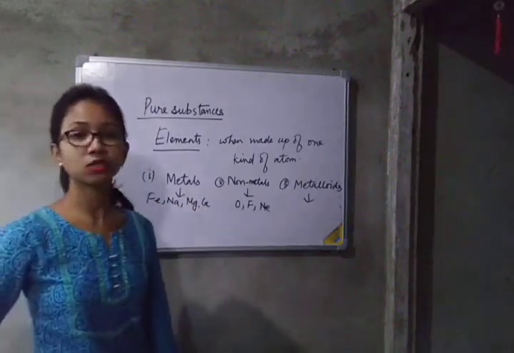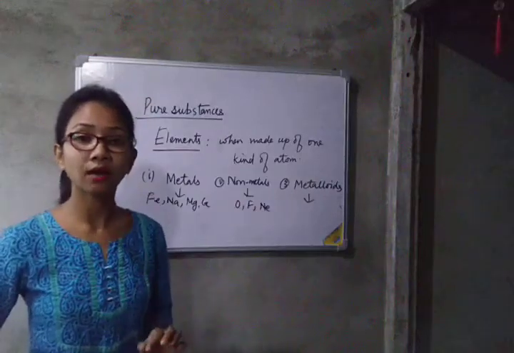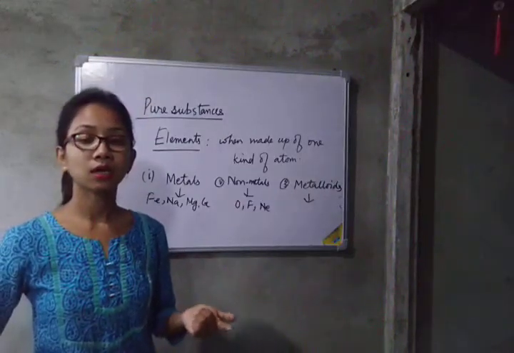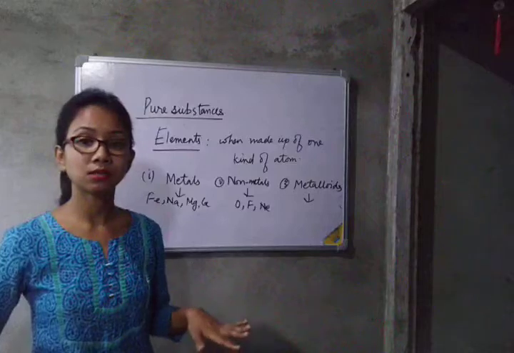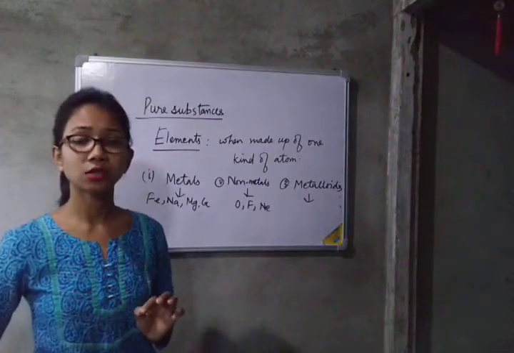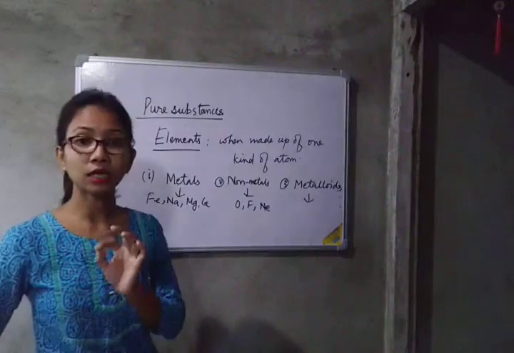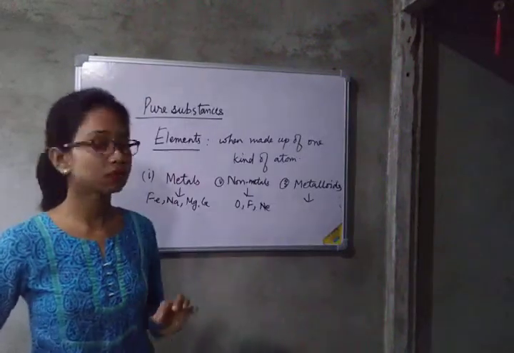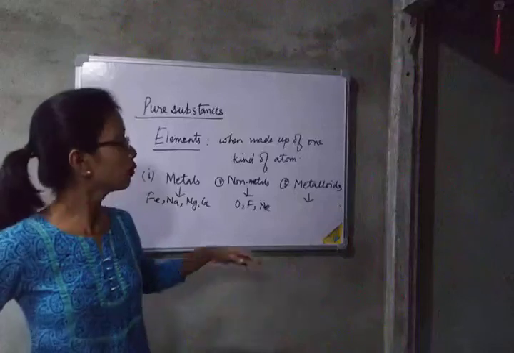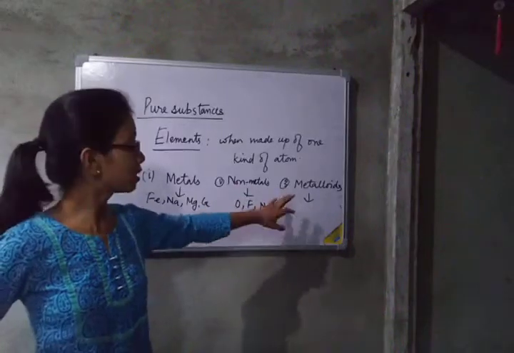Then non-metals are not hard, or we can say they exist in gaseous state. They do not have any luster, with some exceptions, they do not have any ductility, they do not have any malleability. I will discuss the properties, but I am telling you these are non-metals. Non-metals are oxygen, fluorine, neon, etc. And what are metalloids?